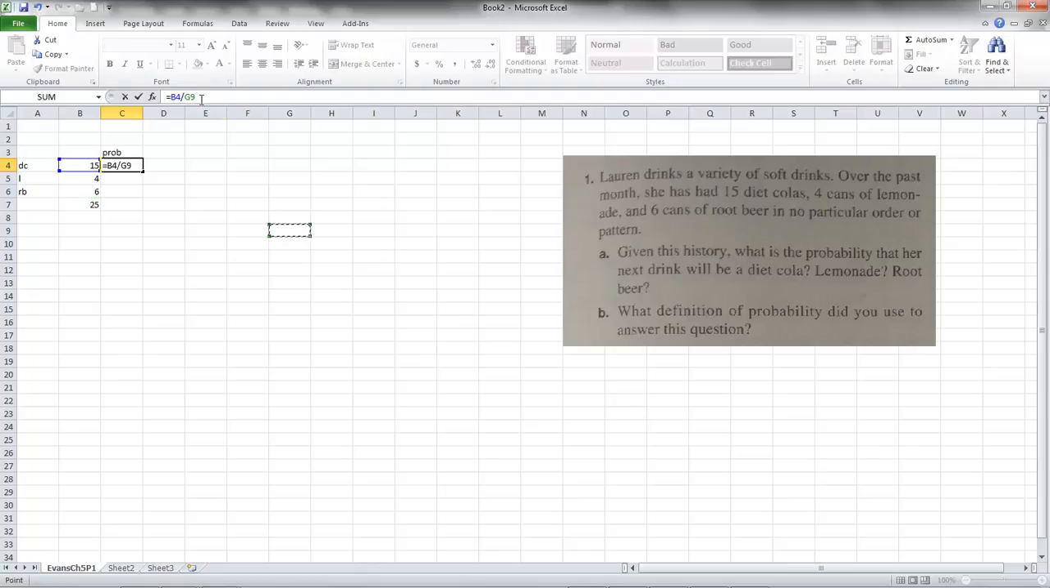Okay, I'm sorry, we have to do that one more time. Let me grab that and we'll make the denominator an absolute. We don't want the address to change. That's just an F4. So we just calculated the relative frequency probabilities of each of these.